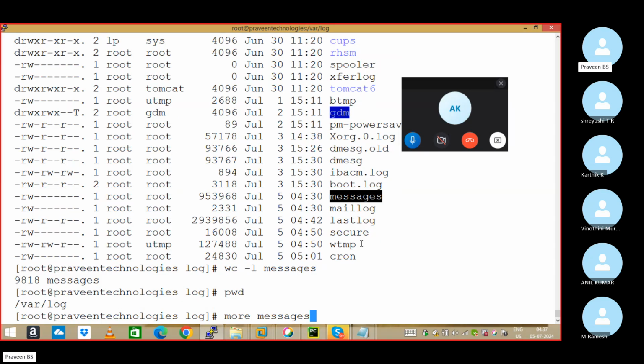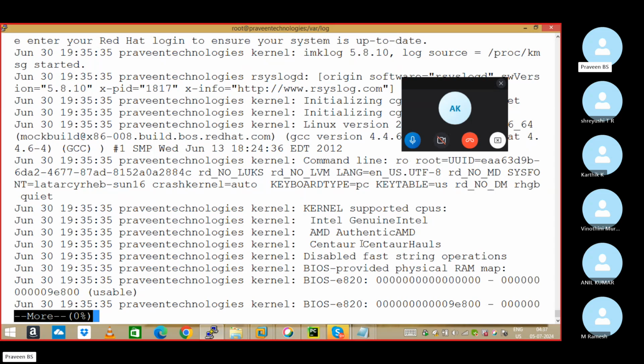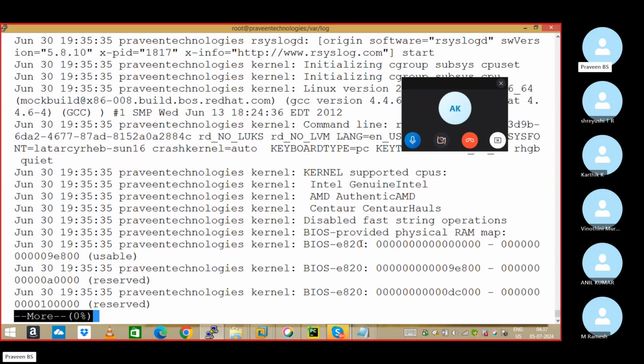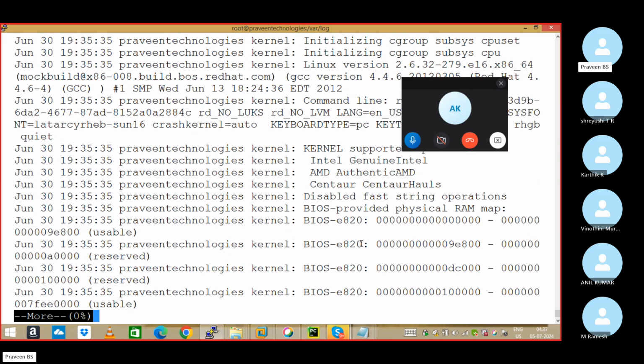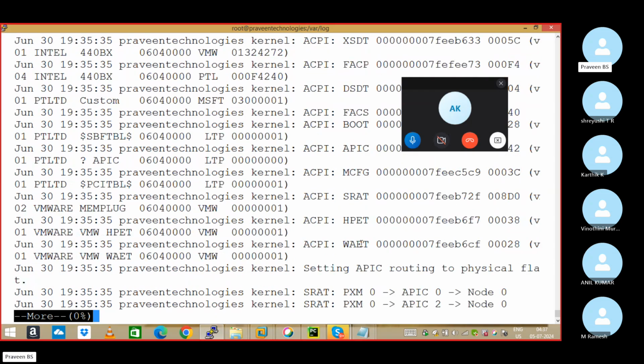more, space, file name. Give enter. more space messages. Done, sir? Give enter, it goes line by line. Give enter. Is it going line by line? more space messages, give enter. Going line by line or not? Yes, sir? Everyone done? Can you lift your hands? Well done. If you want to scroll page by page, use the space bar. It goes page by page now.